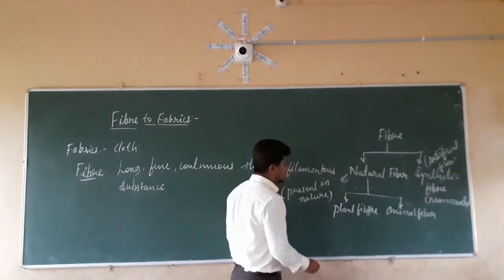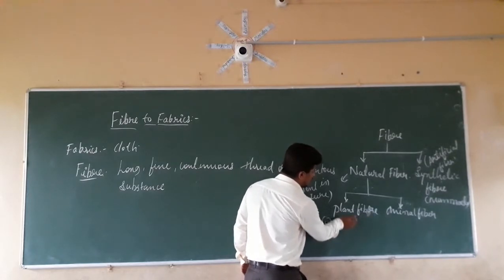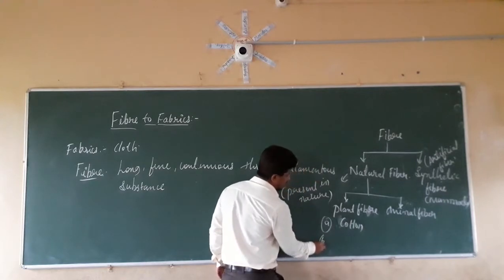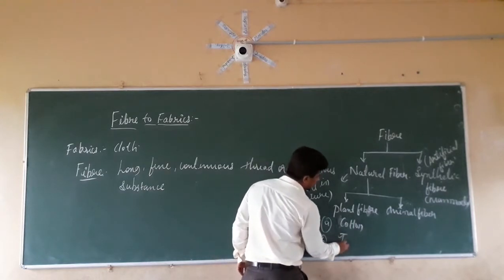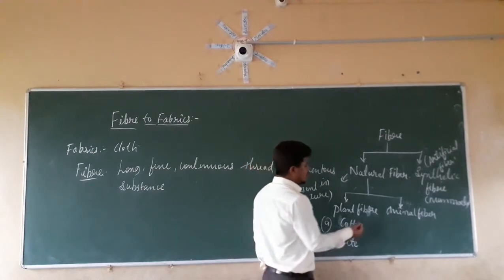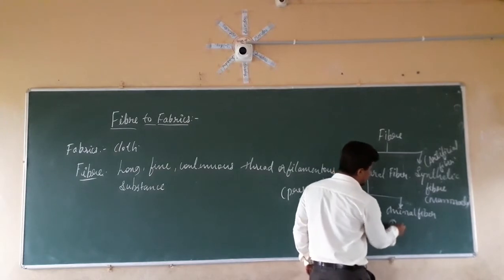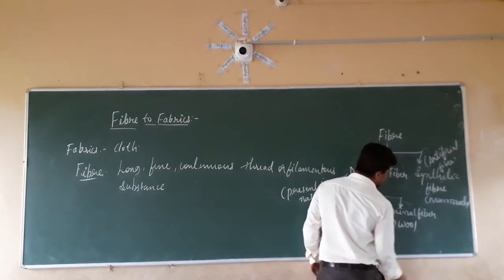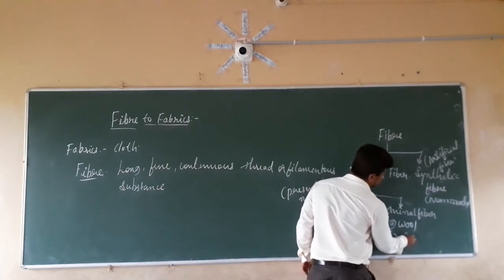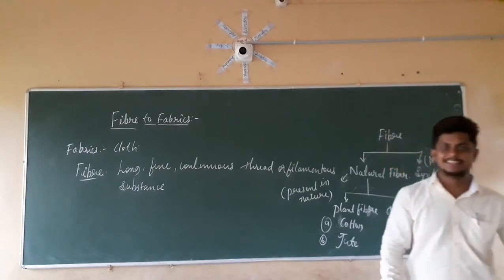So examples for plant fiber: one is cotton, the second one is jute. Whereas examples for animal fiber: what is the first one? The wool. What is the second one? It is the silk. First one is wool, second one is the silk.